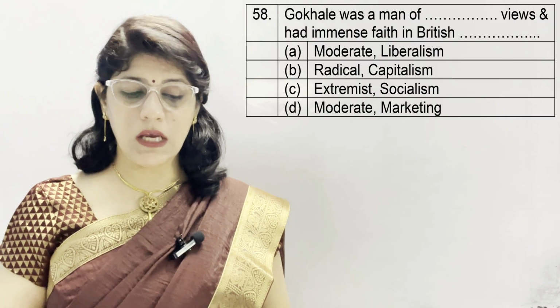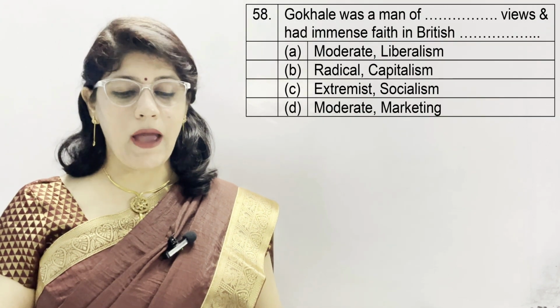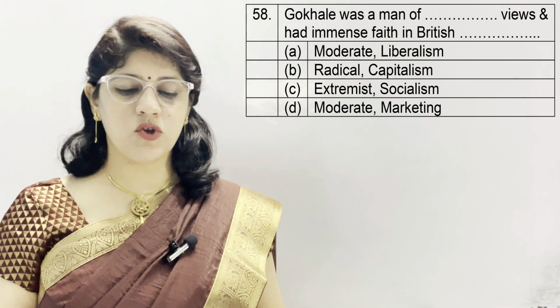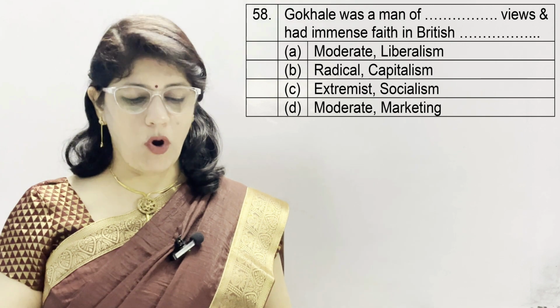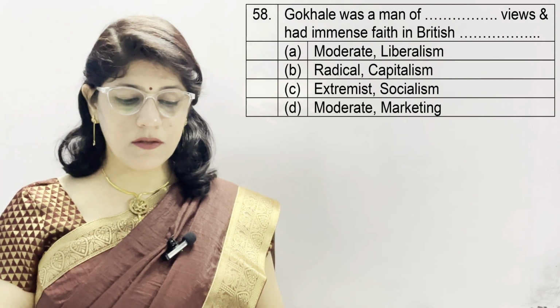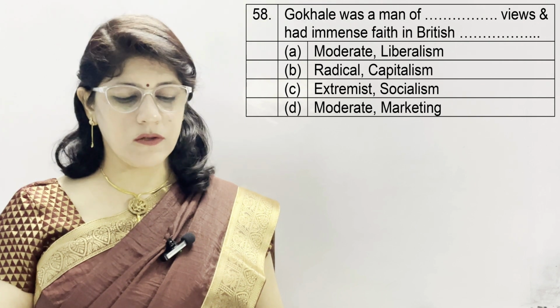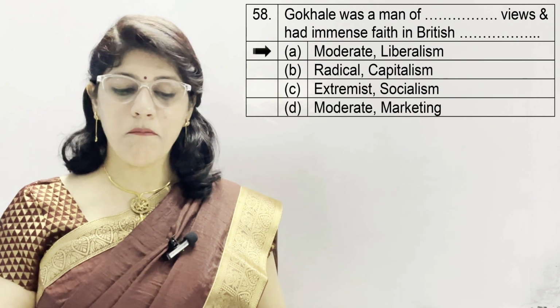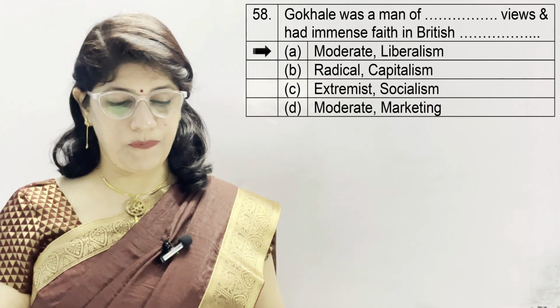Question number 58. Gokhale was a man of moderate views and had immense faith in British justice. A option moderate liberalism, B radical capitalism, C extremist socialism and D moderate marketing. Correct option is A moderate liberalism.